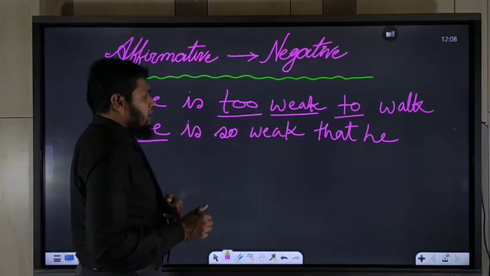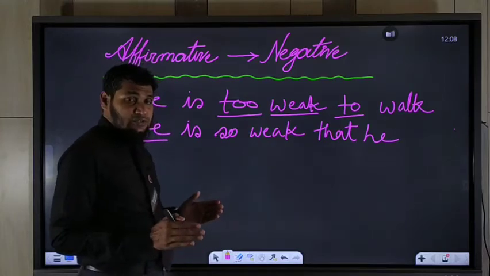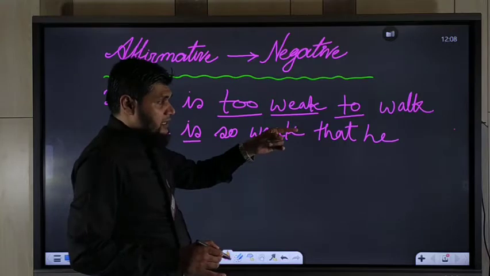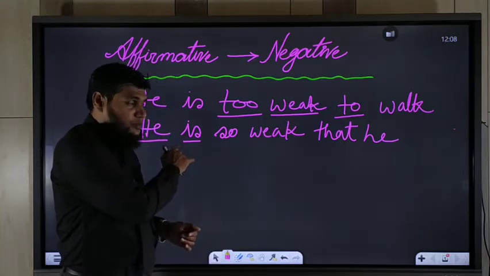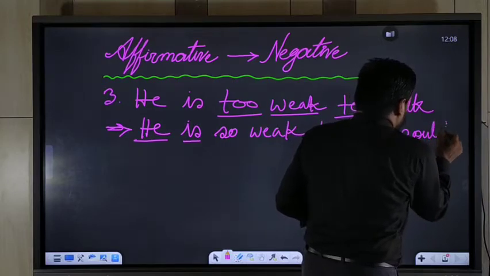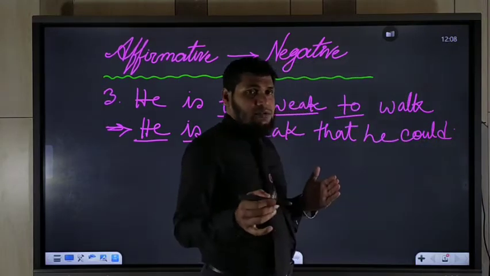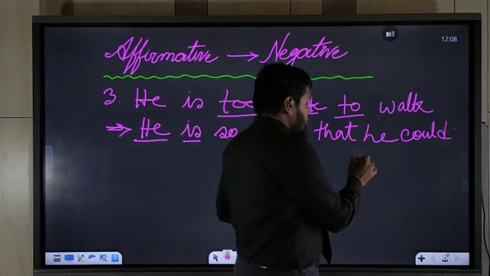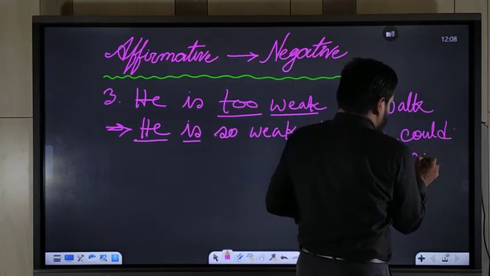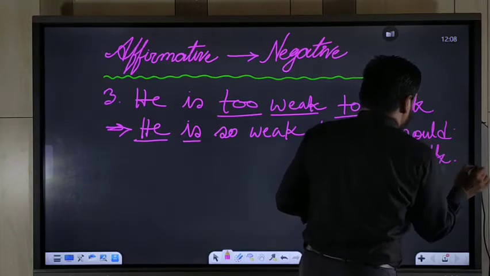Next, you should use can or could. If the verb is in present form, you should use can. If the verb is in past form, you should use could. Okay? Could. And then you should use not. And then you should use the verb.